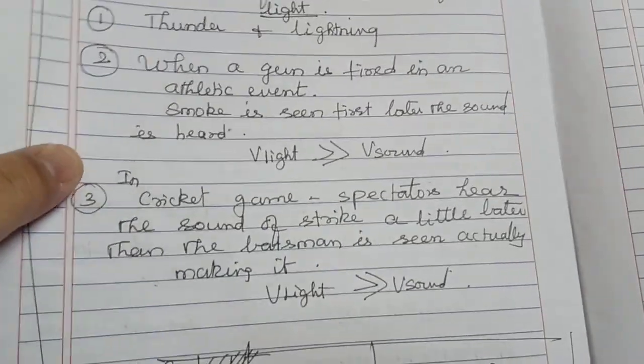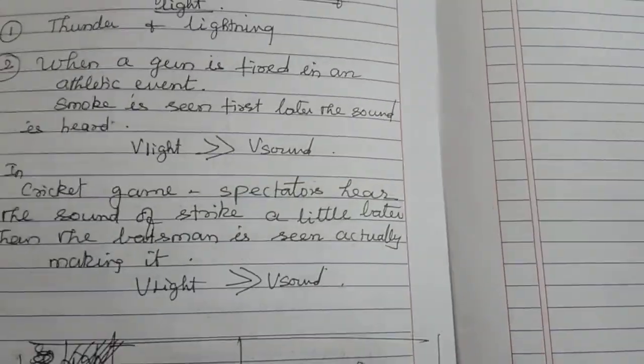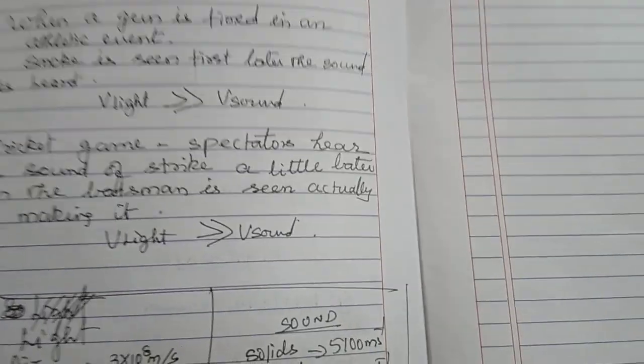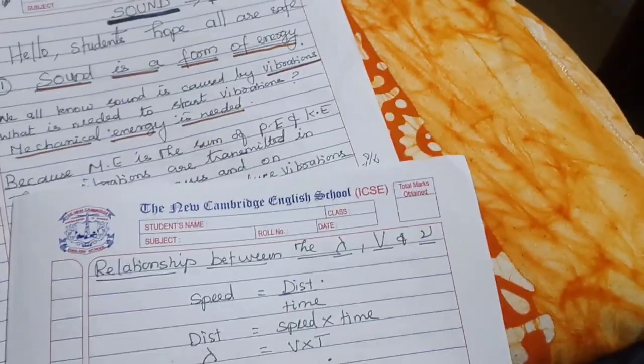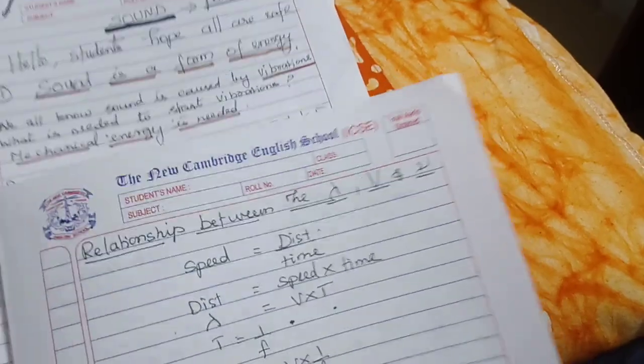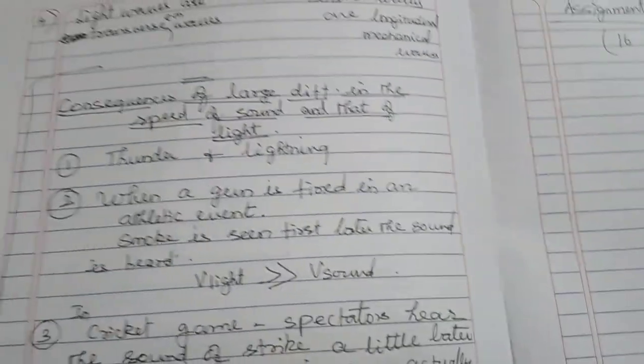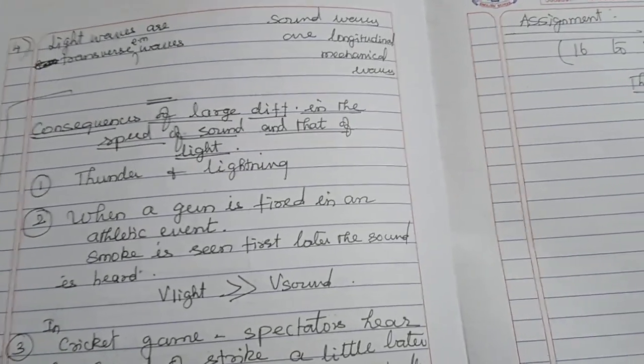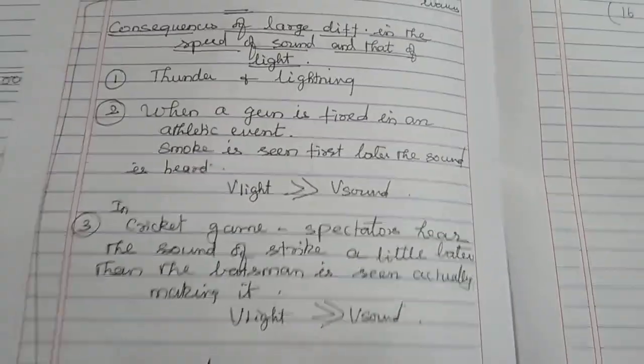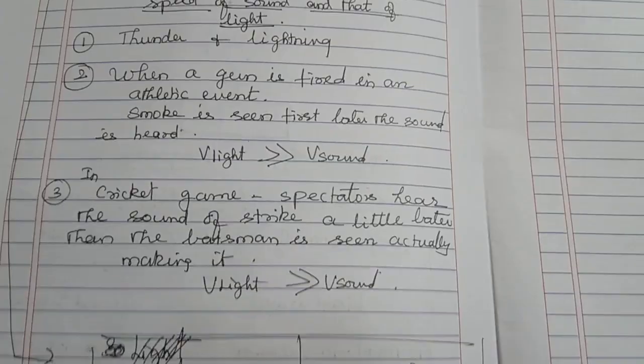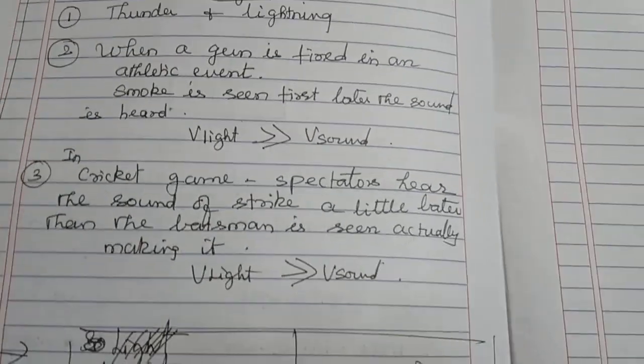So already we have discussed today what all we covered. We discussed the terms related with waves, then we learned two graphs, then the relationship between lambda, v and nu, then comparison of speed of sound and light, and finally consequences of large difference in speed of sound and that of light. Today is a very simple and interesting theoretical part of sound, so you can learn very easily, and many marks can also be scored very easily.